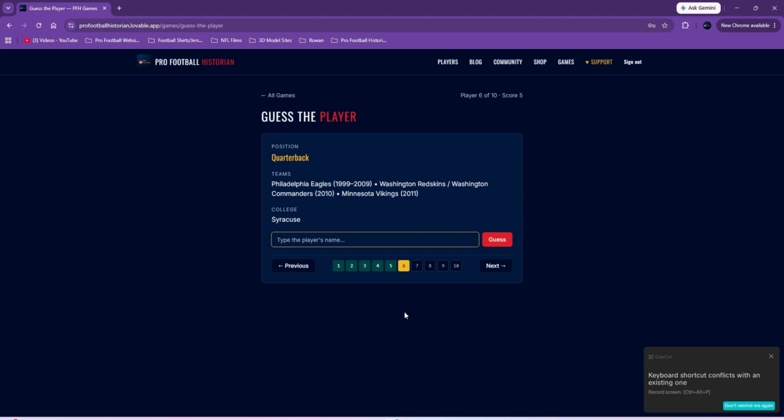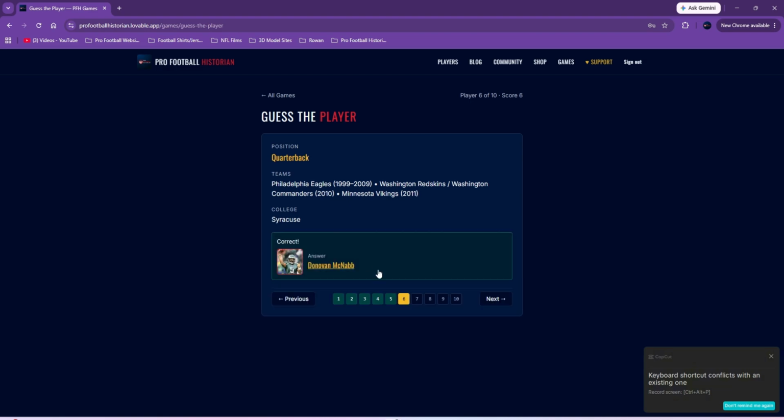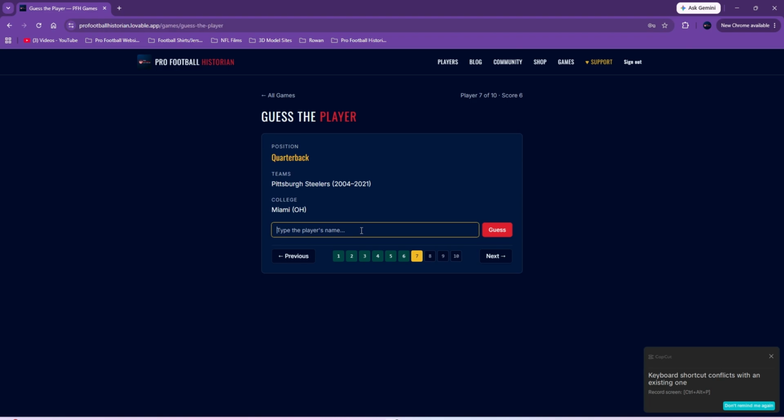Again, I'm doing an easy one right now. You can obviously do all errors, and it's much tougher, especially all positions. This is McNabb. Again, as long as you're close with the name, it should count. But if you have some where you get an error and it should not have been the error you thought, then you can just bring that up to me.